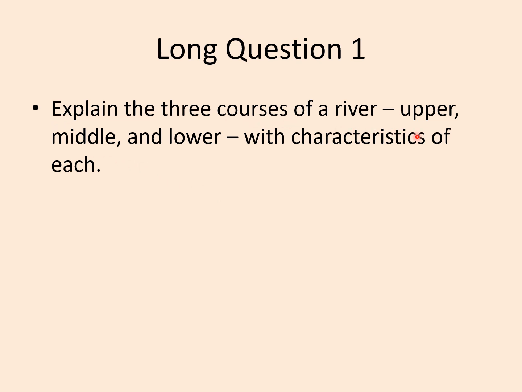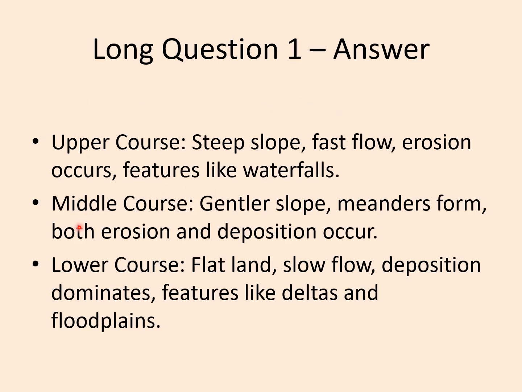Explain the three courses of a river: upper, middle, and lower, with characteristics of each. Upper course: steep slope, fast flow, erosion occurs, features like waterfalls. Middle course: gentler slope, meanders, both erosion and deposition occur. Lower course: flatland, slow flow, deposition dominates, features like deltas and floodplains.